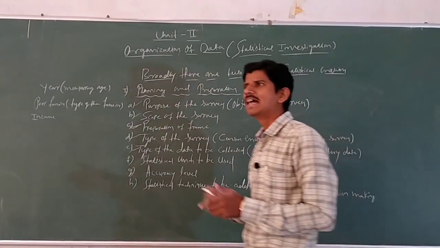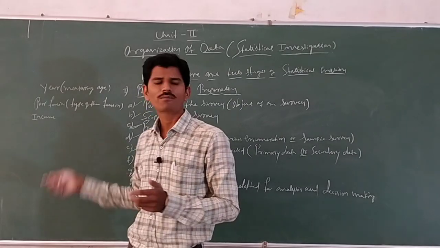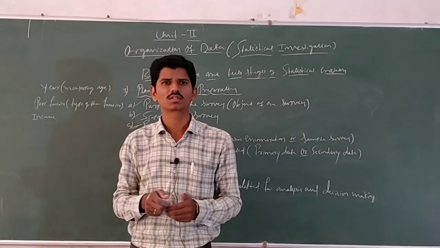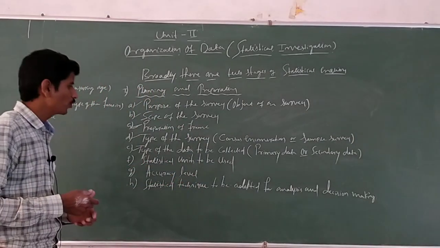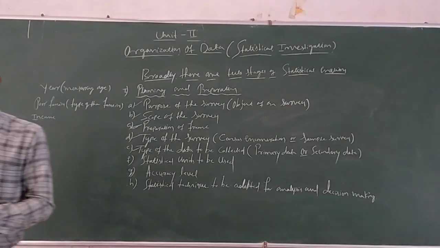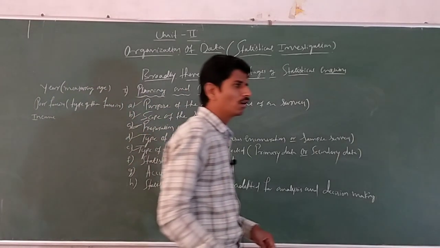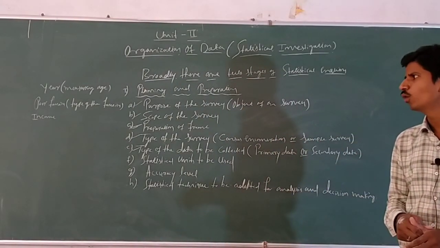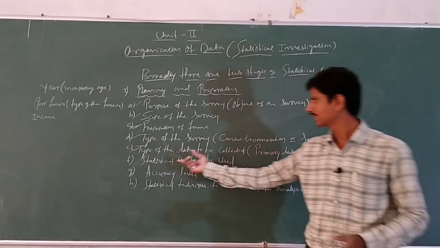The next: poor family, rich family, middle family. These are the types of the family. The next, income, source of income. Here the statistical units to be used while counting or measuring various characteristics. For example, in the socio-economic survey of families, the units may be used for year, poor family, income, etc. These are the units we are using. That is statistical units to be used.